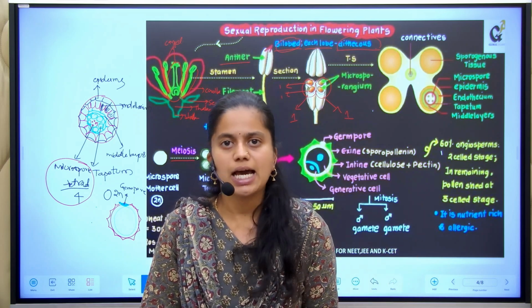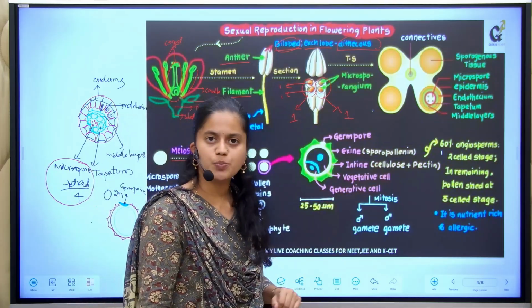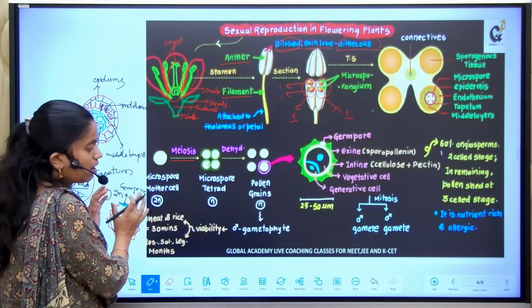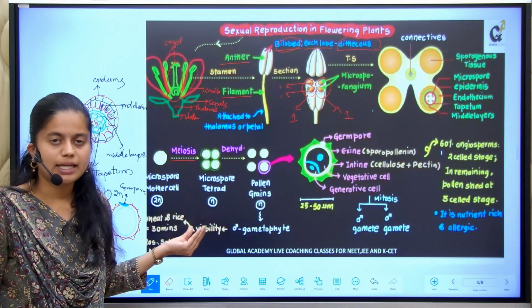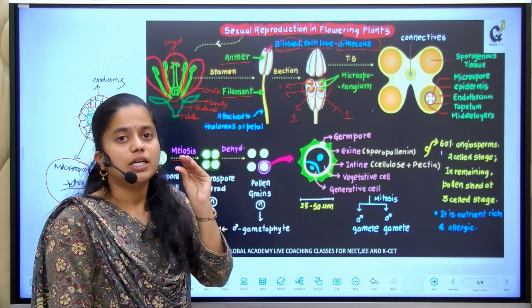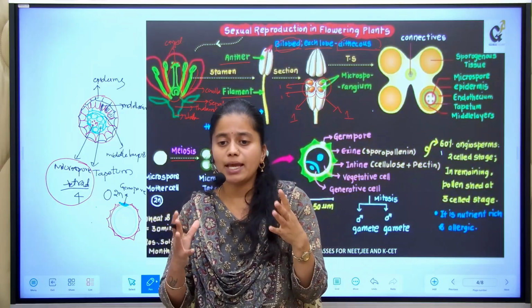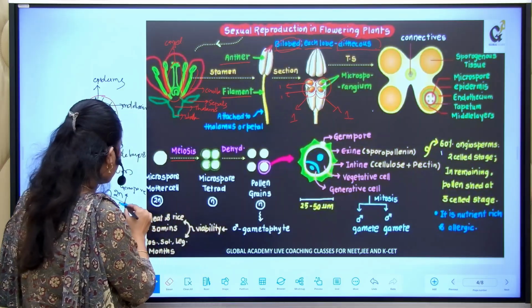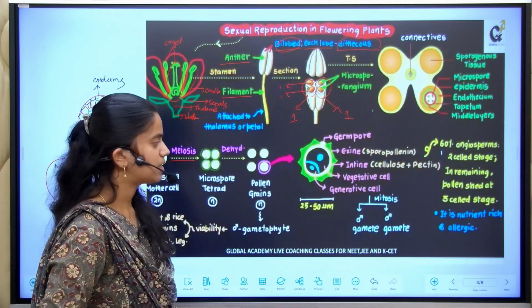The entire exine is a hard covering made up of a material called sporopollenin. If the pollen grain is surrounded by the exine only, it will not develop, or it will die there itself. So for germination of the pollen grain, the germ pore is required.